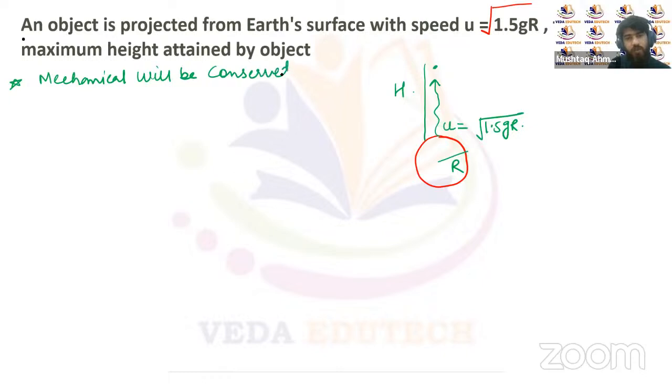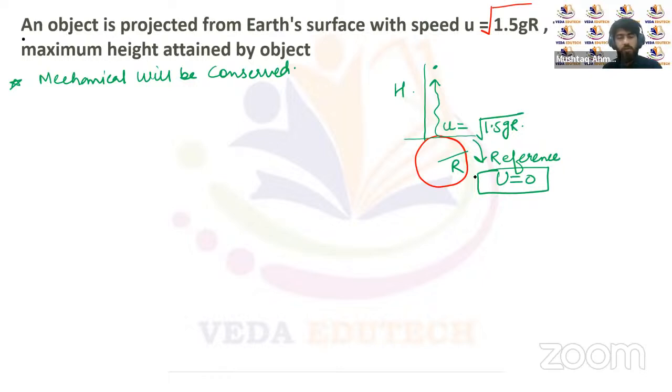Let's suppose we take the surface of this Earth as the reference, which means the potential energy at this point is taken to be zero.